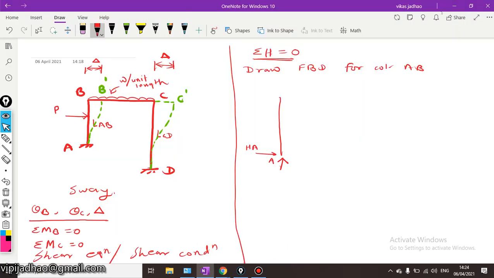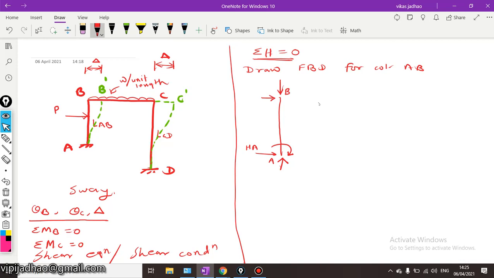Let us consider the horizontal reaction here is HA. Then we will have some moment acting here. Let us consider this moment is MAB. At this point B, we will again have some horizontal reaction and some vertically downward reaction like this.